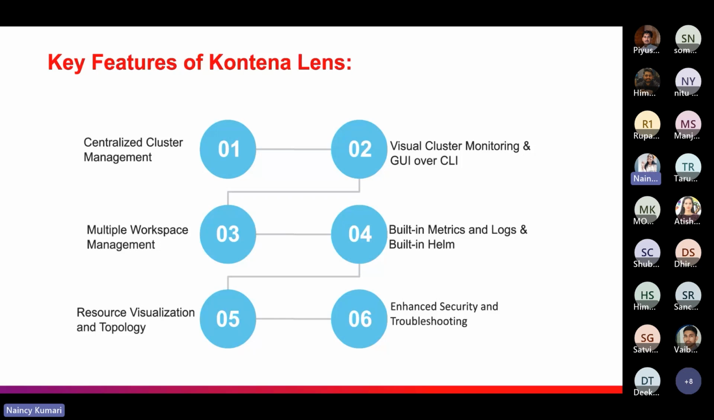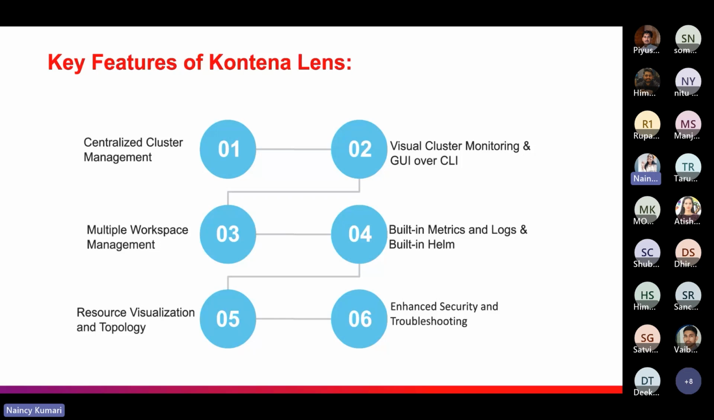Moving towards the next key feature. The third key feature is multiple workspace management. Kontena Lens offers multiple workspace management capabilities that help you to organize and manage different sets of Kubernetes clusters and resources. A workspace is like an environment, totally similar to an environment. We can maintain different environments for different clusters.